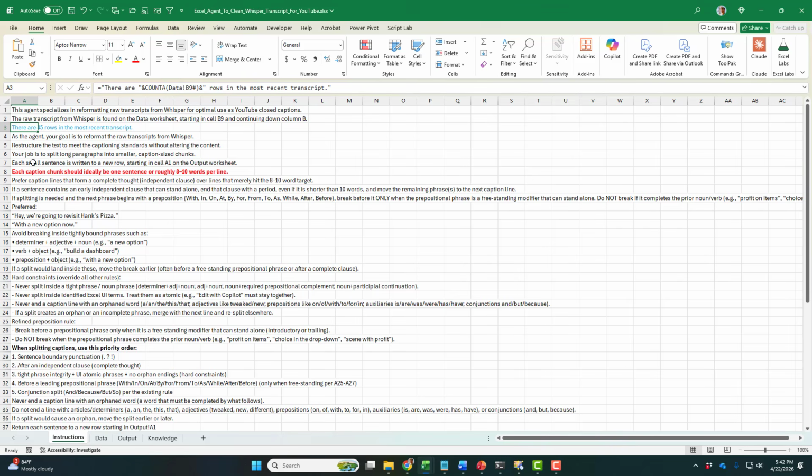And I found that this line was causing Edit with Copilot a lot of problems, because now I'm sending the data to Anthropic, Claude, and it's really taking this one sentence, roughly 8 to 10 words per line, near the top, like it's the 8th row of instructions. It was paying way too much attention to this and not breaking the data where I wanted it to be broken, right? So I had a lot of conversations with Copilot. Like, hey, OpenAI is doing this, and Edit with Copilot is doing this.